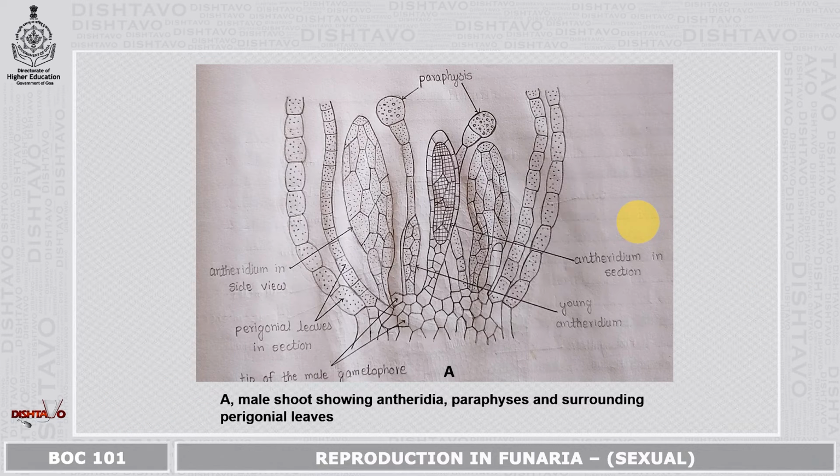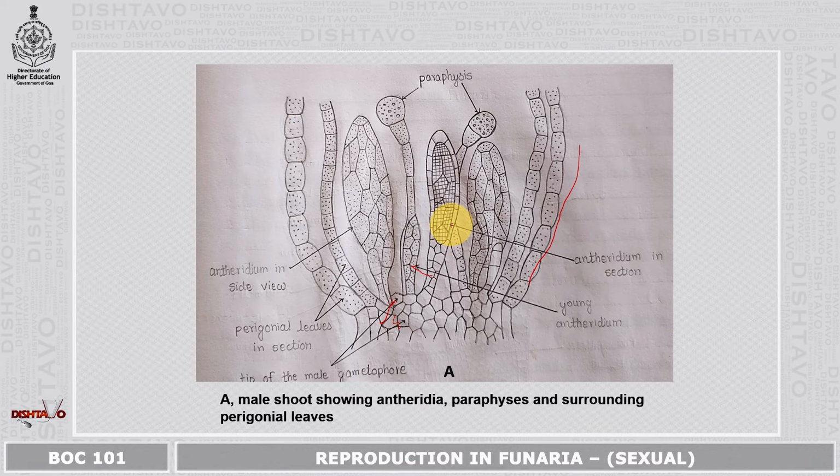This diagram shows the male shoot with the antheridia, the paraphyses and the surrounding perigonial leaves. Now you see that this is the tip of the male gametophyte. Then you see the development of the young antheridia. This is the young antheridia.